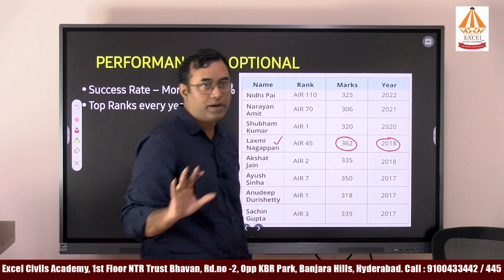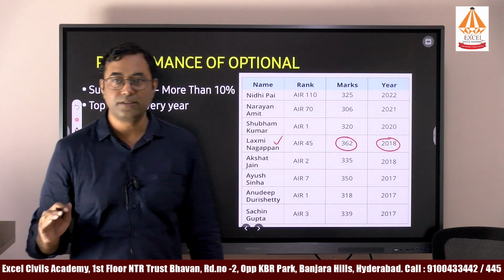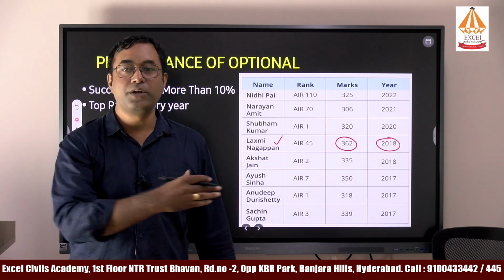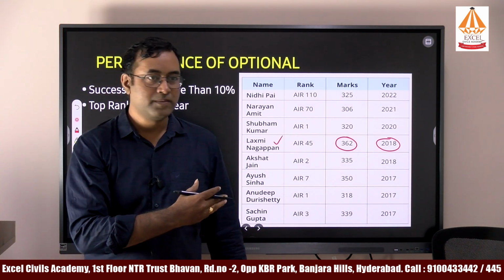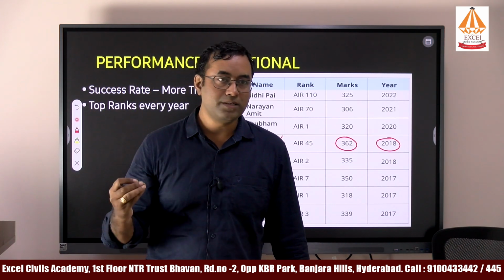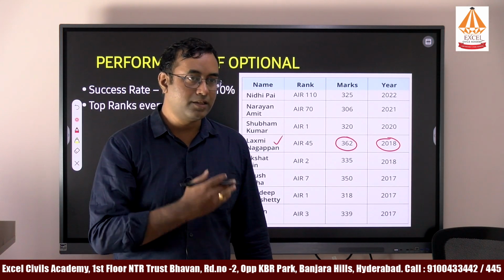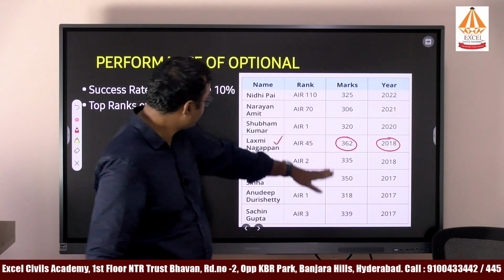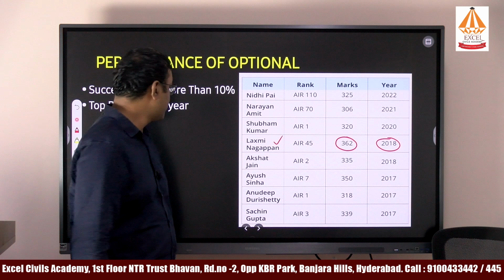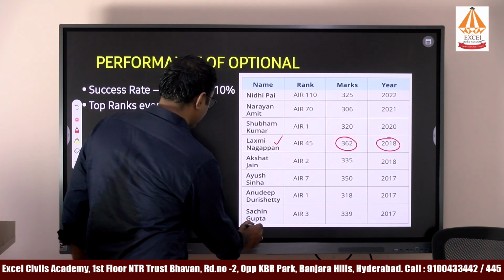Out of 500, 362 marks is considered to be the topmost mark. Even the mathematics optional won't get this many marks. That means the scope of marks allocation to students is high in anthropology. Consistently, students are securing 300-plus marks. That is the advantage of the anthropology optional.